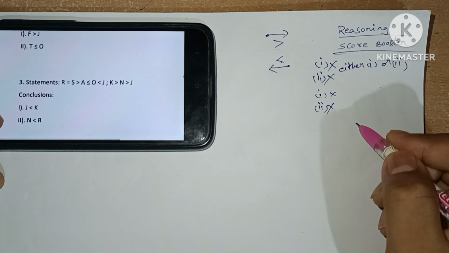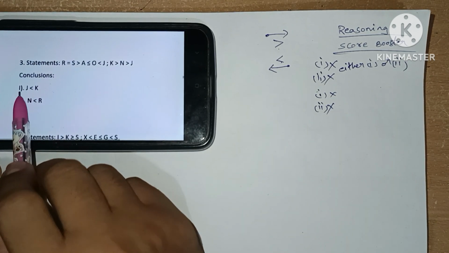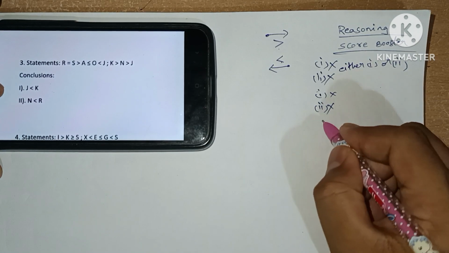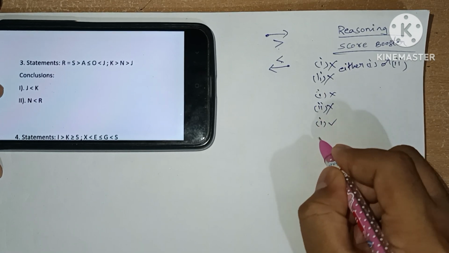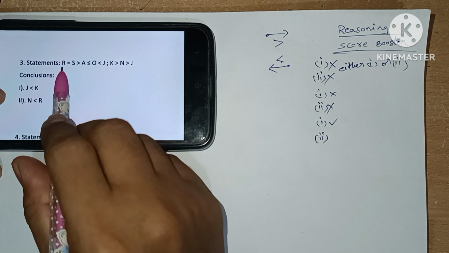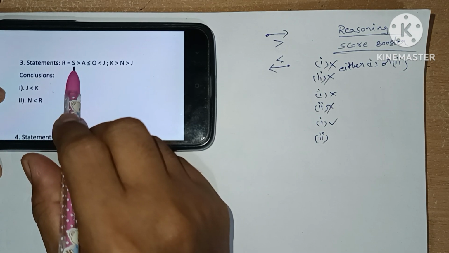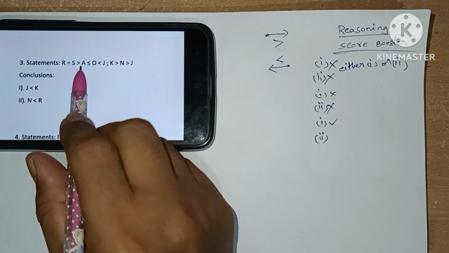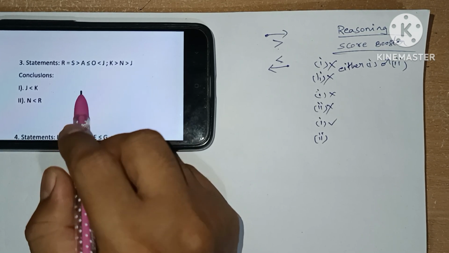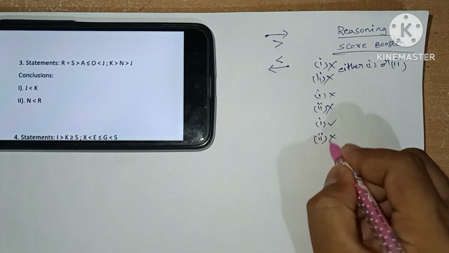Let's see the third question, the flow from K to J. From K we can reach J, it is possible, so the first conclusion will be true. Second conclusion, the flow from R to N. From R we can reach S and A, but cannot reach N, so the second conclusion will be false.